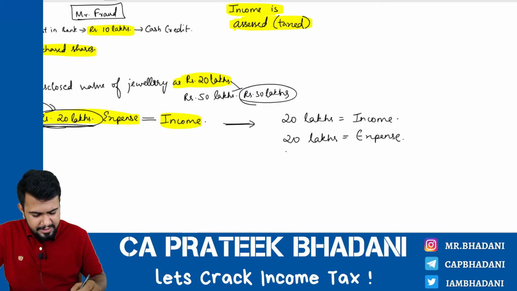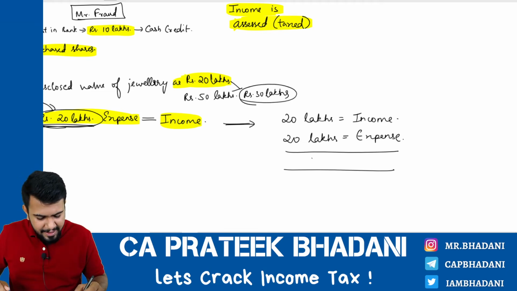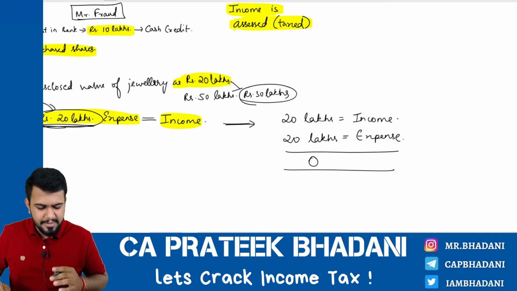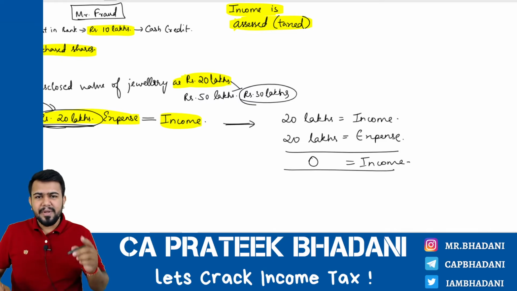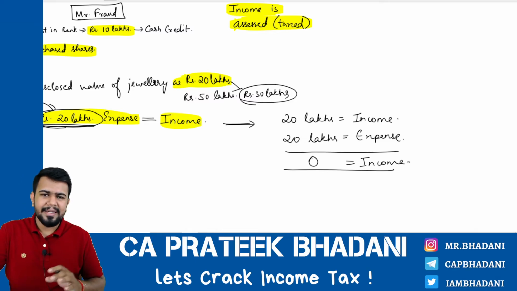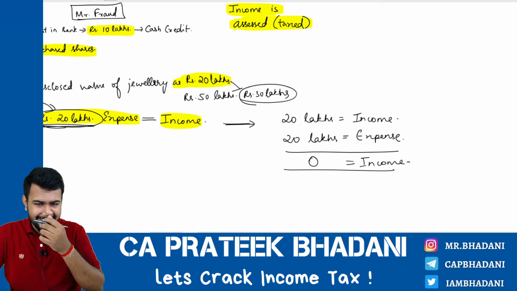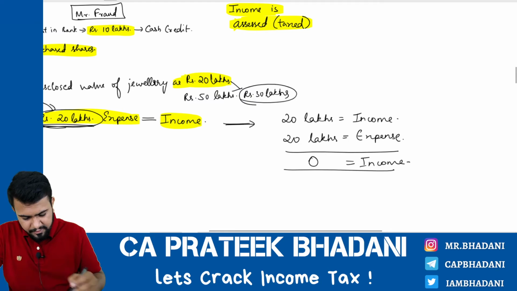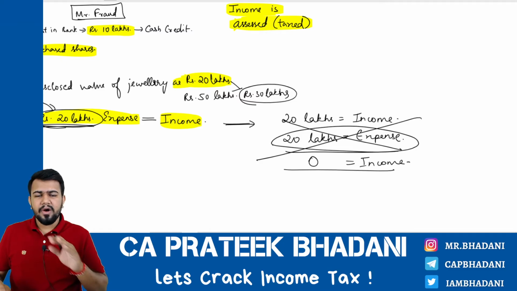So what I will do is, I will claim this 20 lakh rupees as an expense against the income of rupees 20 lakhs, and my net profit is 0, that is the net income is 0, and I will show rupees 0 as income. Okay, because in the income concept we learned, remember, that only net income should be considered for calculating income tax. Hence, what does the Income Tax Act tell? The assessee should avoid such practices. Okay, he should not get away with this practice. Hence, this 20 lakh rupees will also not be allowed as expense.